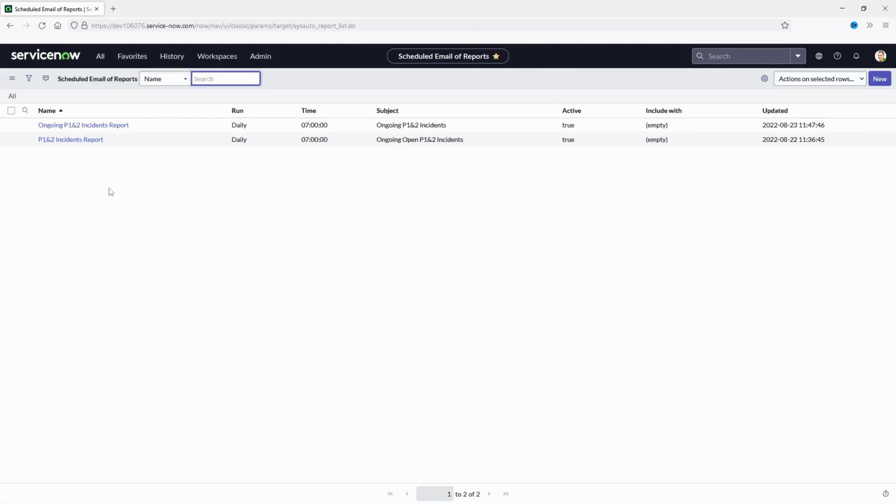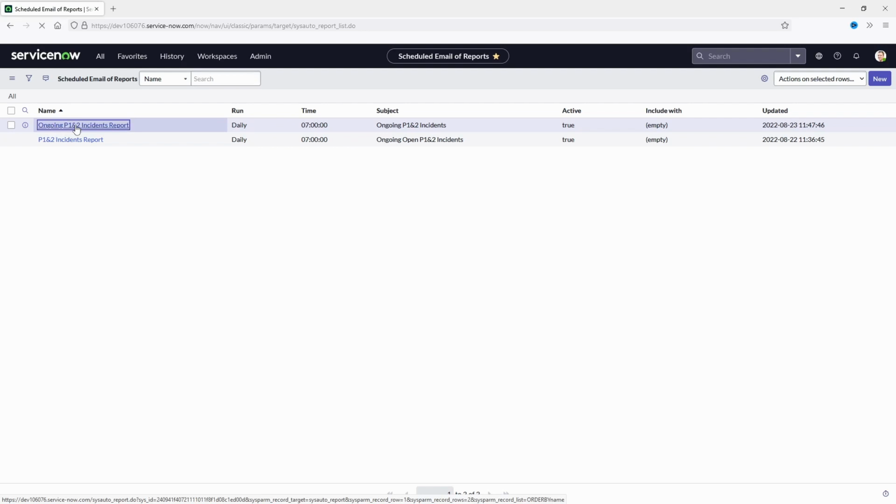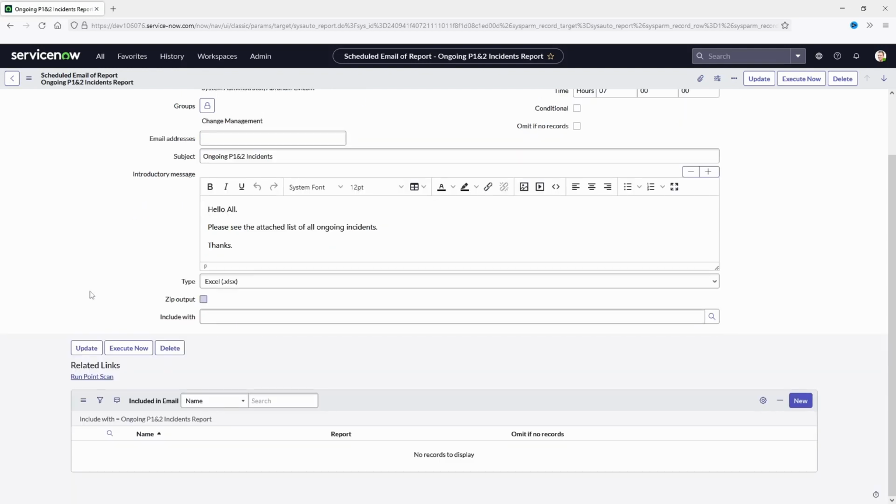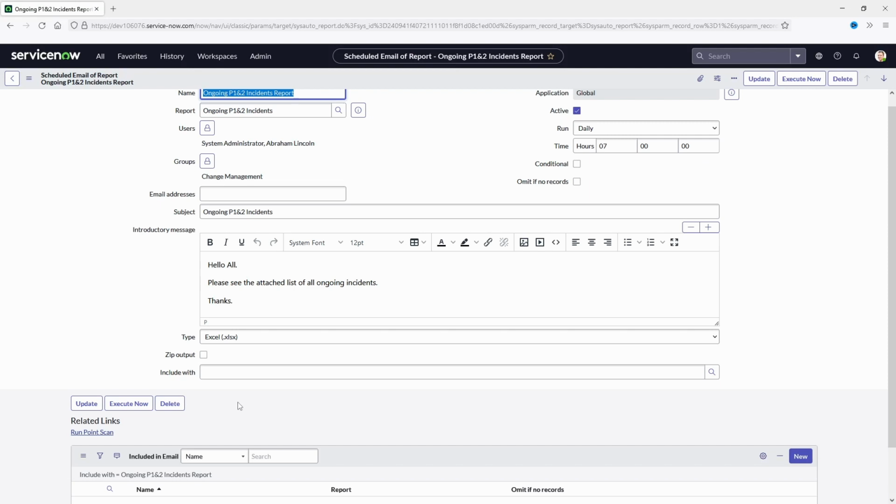You can see that the scheduled report that we created is in our system now. Just clicking on that to open it again, you can see that the users who are going to receive the email are the system admin and Abraham, and the change management group, that's the subject. And at the bottom, you will see if the report has been run previously, and you can see all the records at the bottom of that. If you want to run the report out of the scheduled time, you can click on the execute now at the bottom or at the top in here.